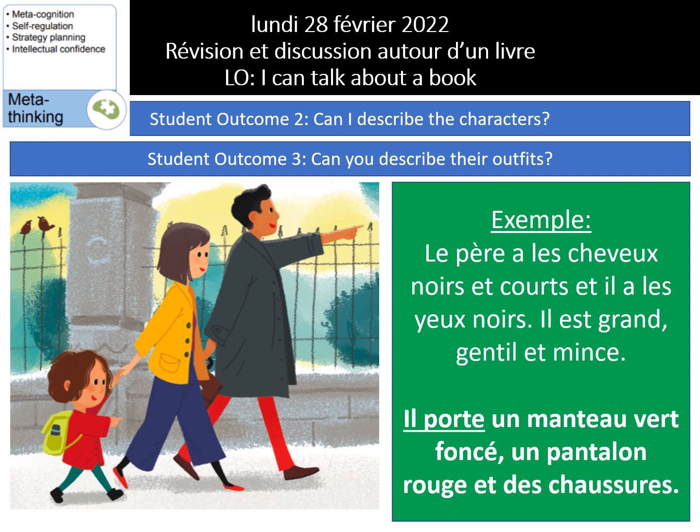So here there's an example for you. Par exemple, le père a les cheveux noirs et courts, et il a les yeux noirs. Il est grand, gentil et mince, which means the father has. So this picture makes you understand that that's the father and then the mother and the child, and they're walking together. So first, it describes the father. Le père a les cheveux noirs et courts. The father has black and short hair. Et il a les yeux noirs, and he has